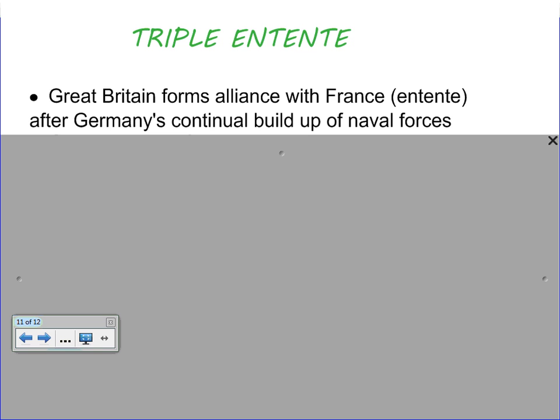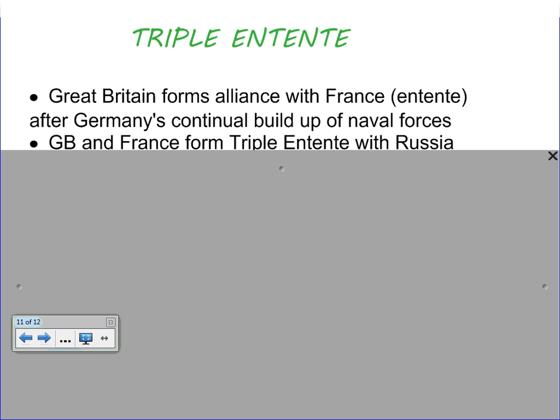So Great Britain does this with France because they see Germany's buildup of naval forces. Great Britain and France are going to form an alliance, an Entente, in fear of what Germany is doing. They're becoming very militaristic. So with Great Britain and France, since France is already tied to Russia, now they're all three going to associate, and this is going to be called the Triple Entente. Okay, agreement of three.